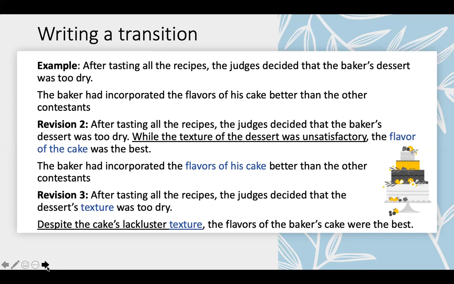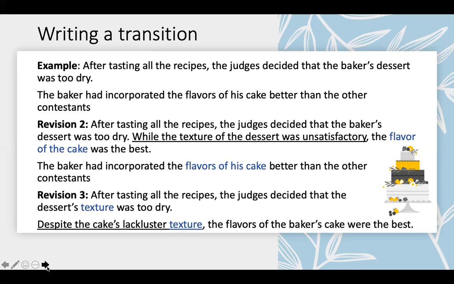In revision 3, we have, "After tasting all the recipes, the judges decided that the dessert's texture was too dry. Despite the cake's lackluster texture, the flavors of the baker's cake were the best." In this case, we're contrasting, we're using the word texture to compare these paragraphs.